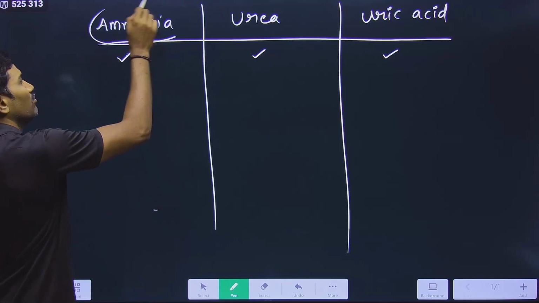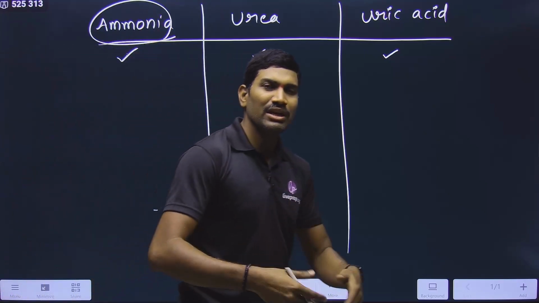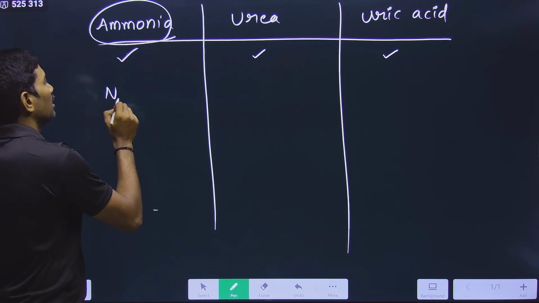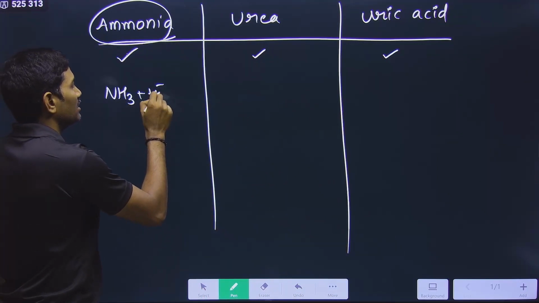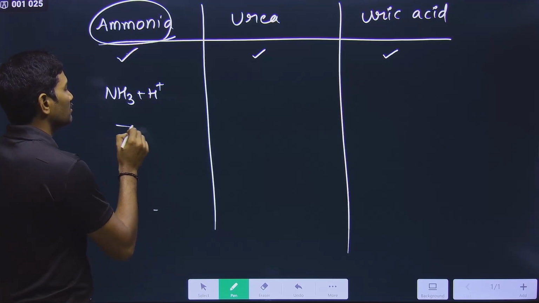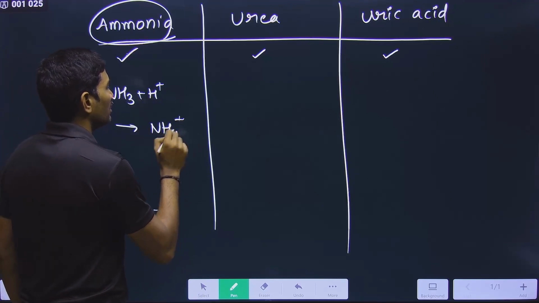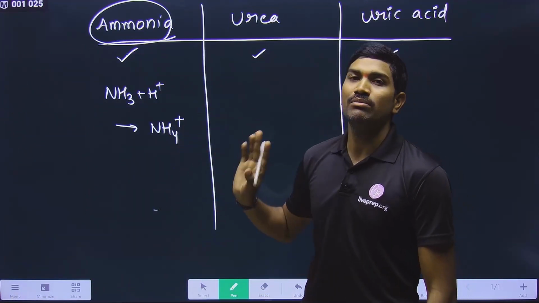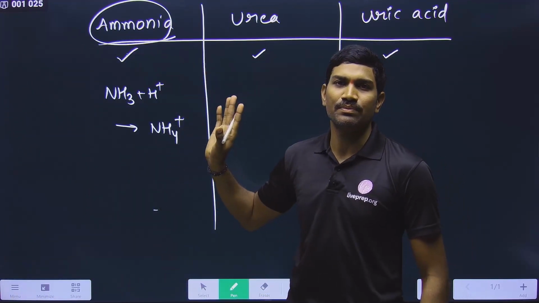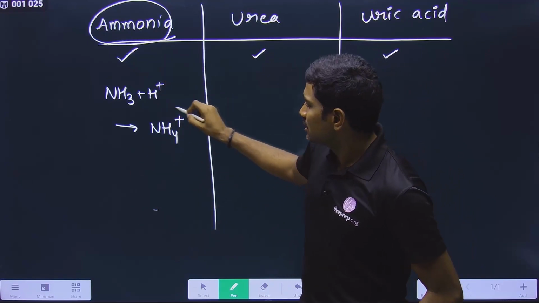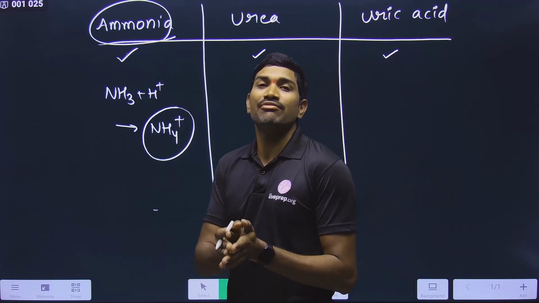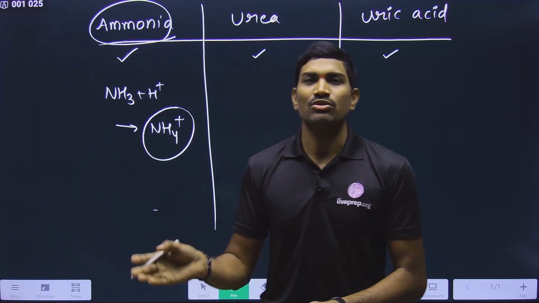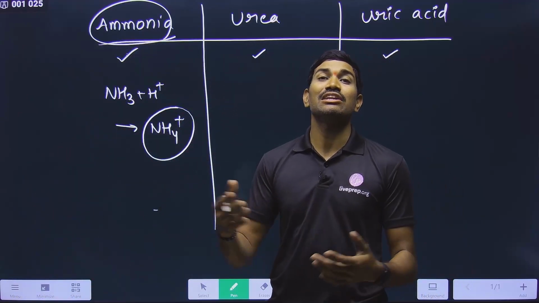And in the case of ammonia, some organisms are releasing ammonia as it is. But mainly they are aquatic organisms, right? In aquatic environments, H plus ion is present in the water. So that's why they are releasing this in the form of ammonium ion. So ammonia is excreted in the form of ammonium ion. This is another important point you need to remember. Clear? And since it is ammonium ion, it can be easily diffused across the body surfaces. So if you are talking about those bony fishes, at the gills itself this can be easily diffused.